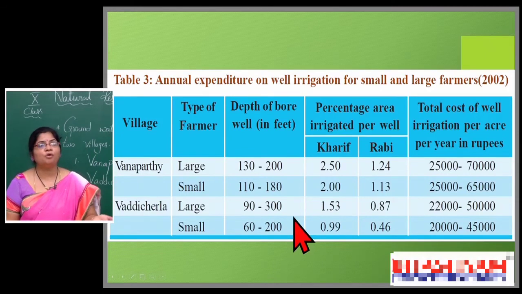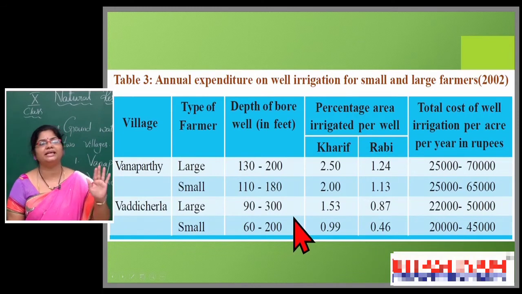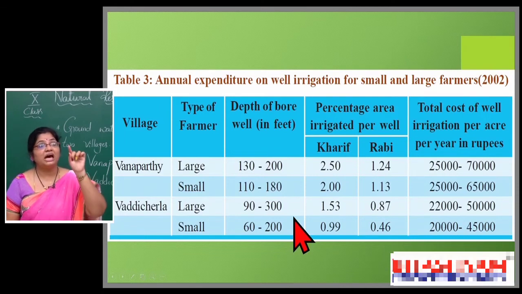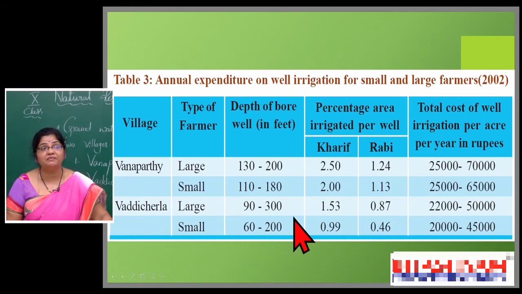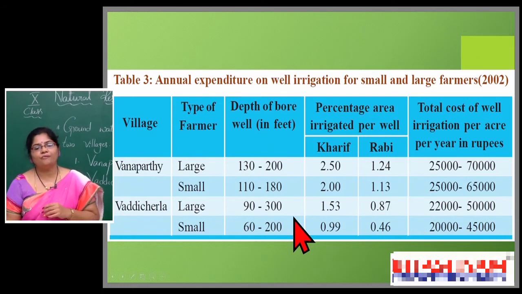But a small farmer is able to take only 110 to 180 feet. In Vaddicherla, a large farmer needs to go 90 to 300 feet because the groundwater level is very, very low. A small farmer needs to go 60 to 200 feet to get a sufficient amount of water for his agricultural field.